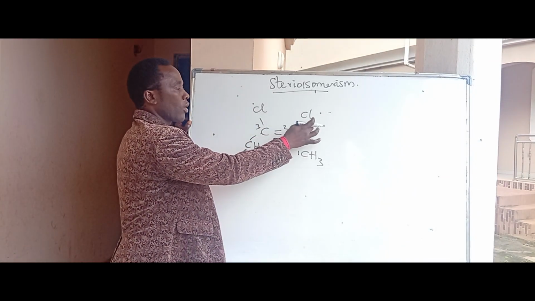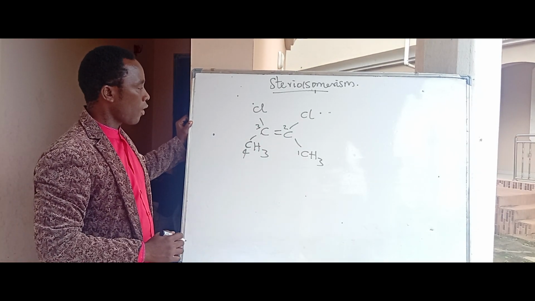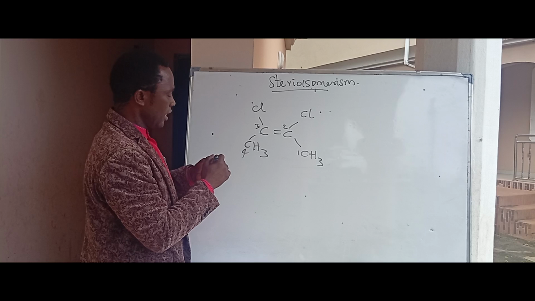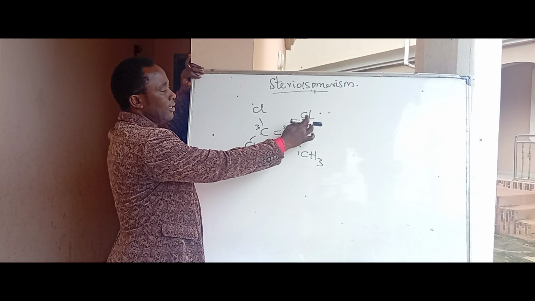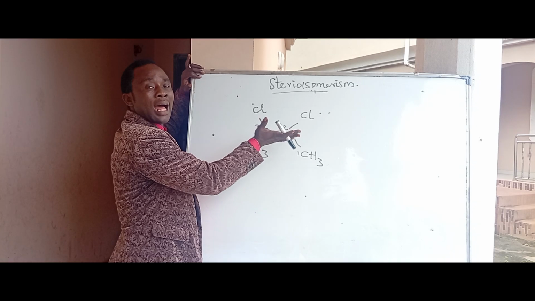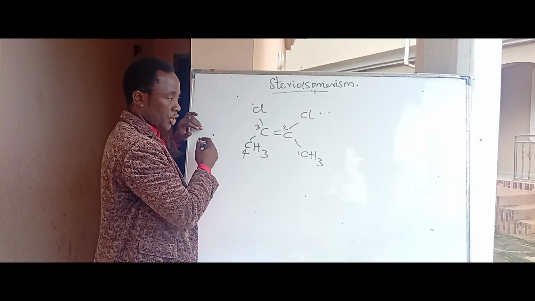So it's coming from the parent butane, but chlorine atoms are attached at number 2 and 3. So what will be the name of this compound? Before we name the compound, we must establish that the chlorine atoms are at one location. The chlorine atoms are at the upper location.